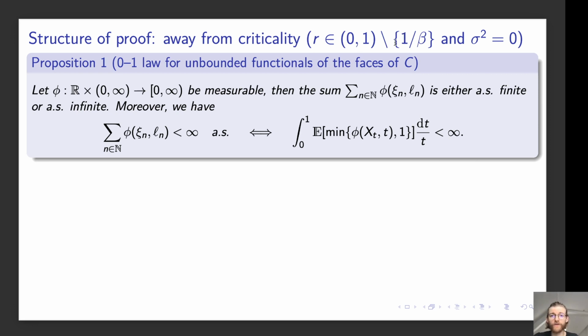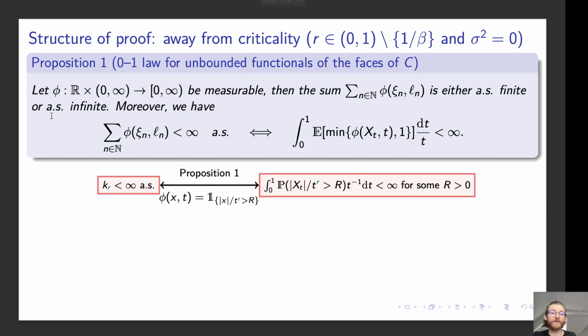So the proof in the case where we are away from the critical case, so that means that r is not 1 over beta and sigma squared, say, is 0, then we can use Proposition 1 to characterize the finiteness of the supremum over r slopes in terms of the integral of the probability that the norm of X_t divided by t to the power r is strictly larger than some capital R, with respect to dt over t, is finite for some r. And we can use this specific phi to get this.